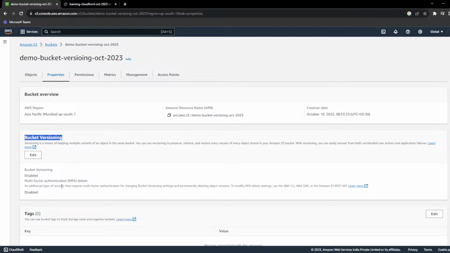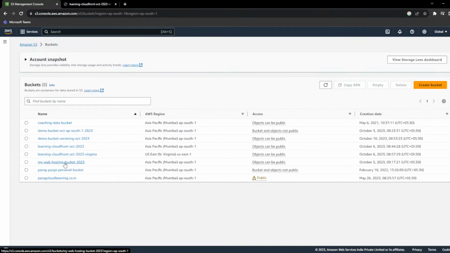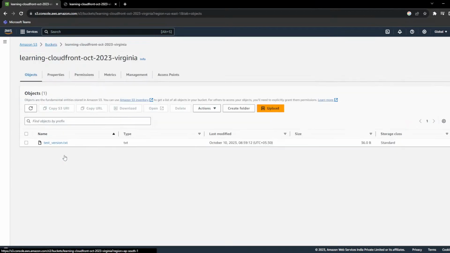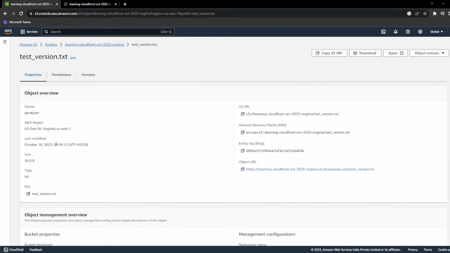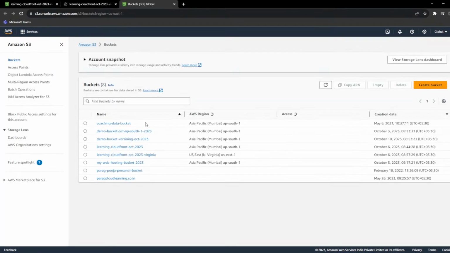Now, if you enable this versioning, what will change? Let me show you previously: if I click on the object, there is no version information about the object. Let's go and enable versioning in our versioning bucket, and we'll see what changes.